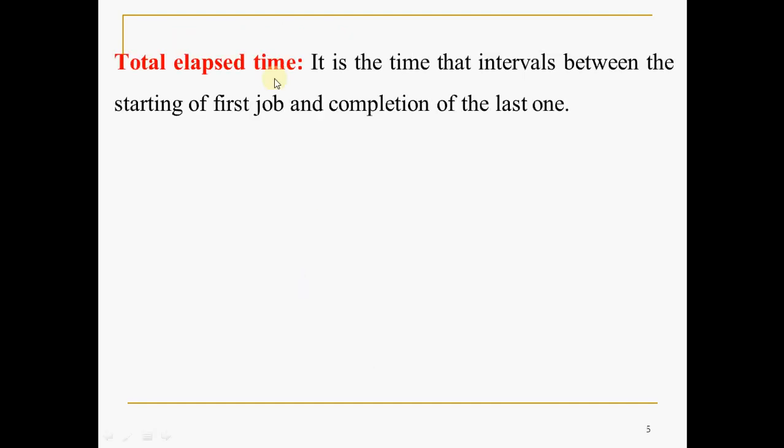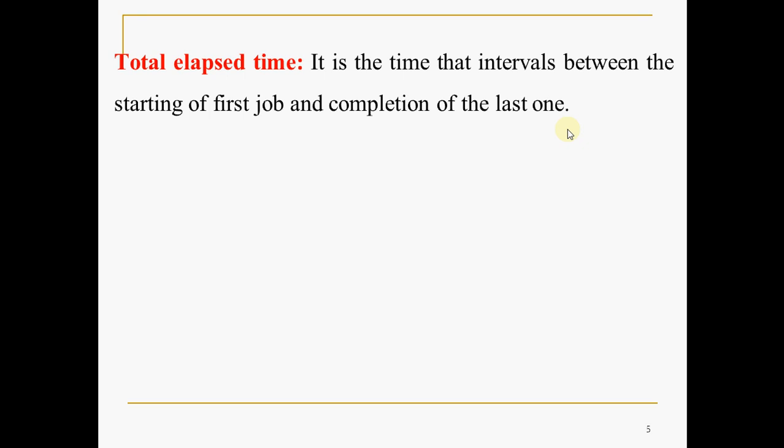Total elapsed time. Processing time is the time required to complete one particular task or one particular job. In general we will have n number of jobs. The total time required to complete all the jobs on all the machines is defined as total elapsed time. That is from in to out, what we can say. So a batch of jobs will be loaded on the first machine and they will come out from the last machine.